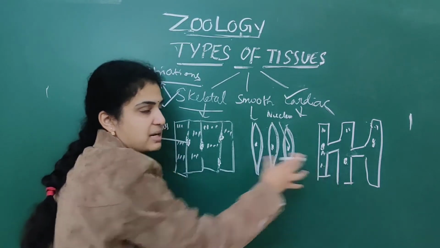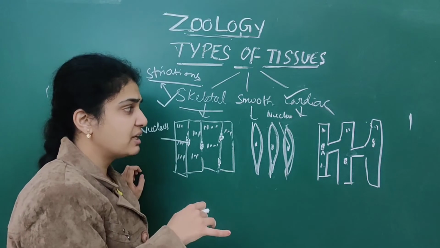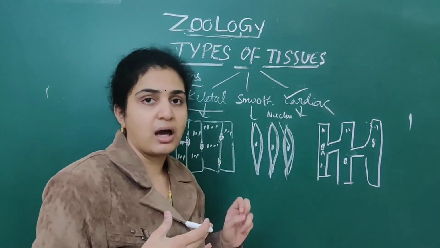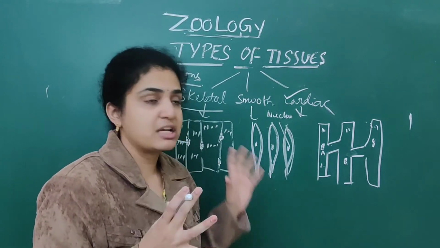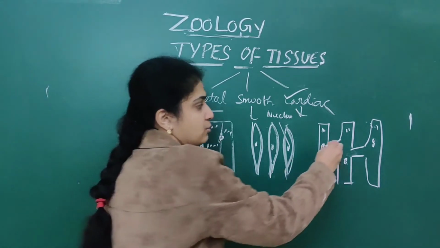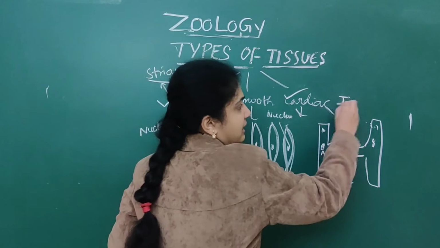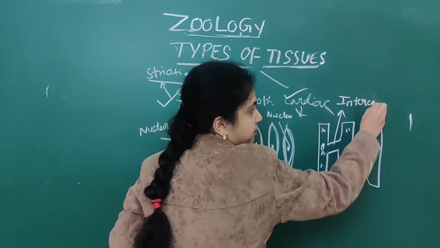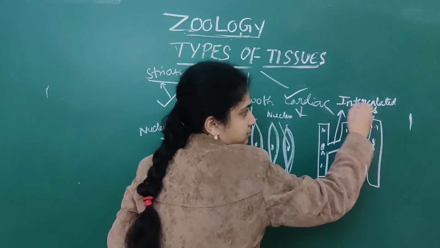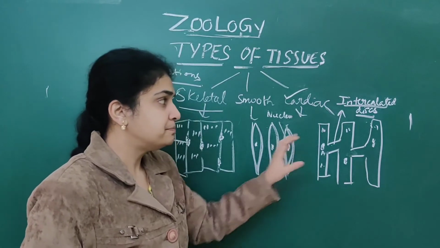Next, the nucleus is present in all three. Next, there are junctions present in cardiac muscle. The main difference between skeletal, smooth as well as cardiac is that numerous junctions are present. Those junctions are nothing but intercalated discs. So these numerous intercalated discs are present.